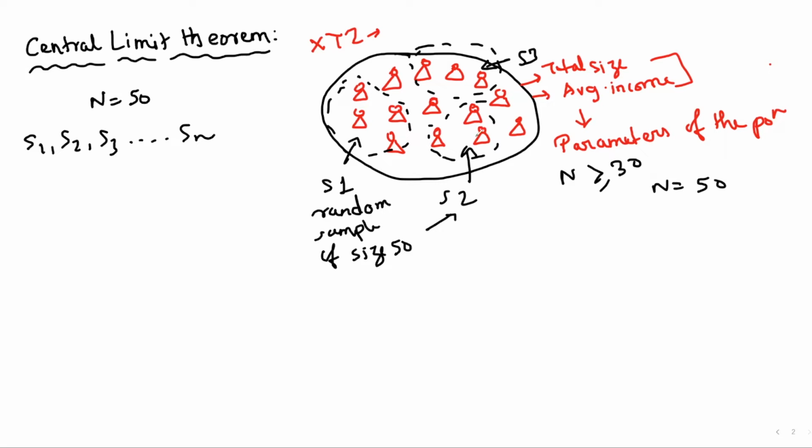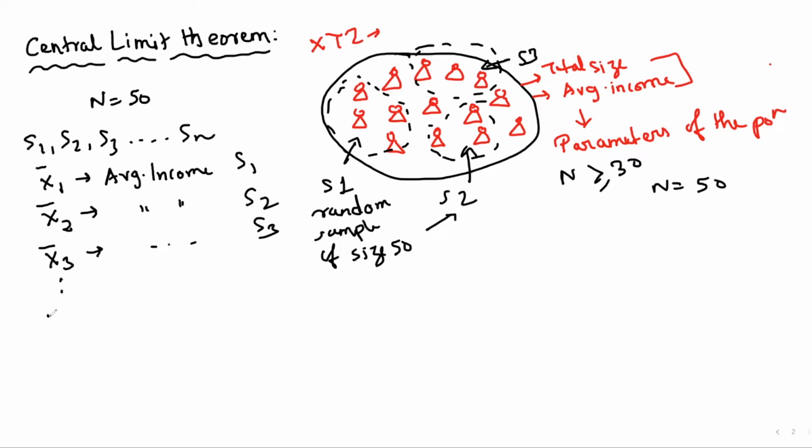We collect the sample S2 and calculate the average income from this group. Similarly for S3. So let's say X1 is the average income we calculate for S1. X2 is the average income calculated for group S2. Similarly, X3 for S3, and like that for sample n.